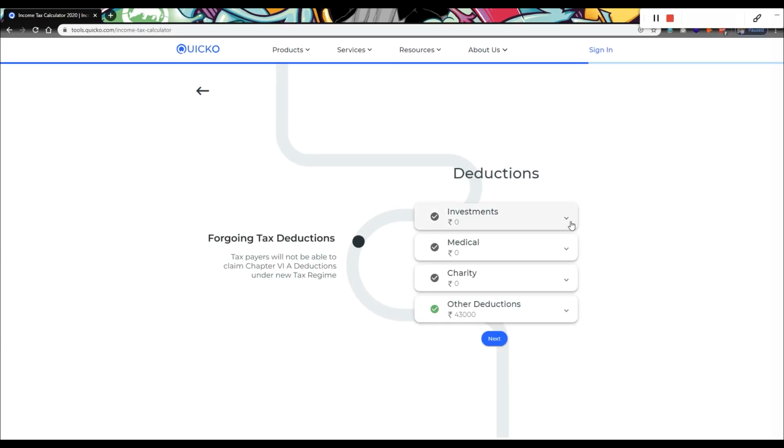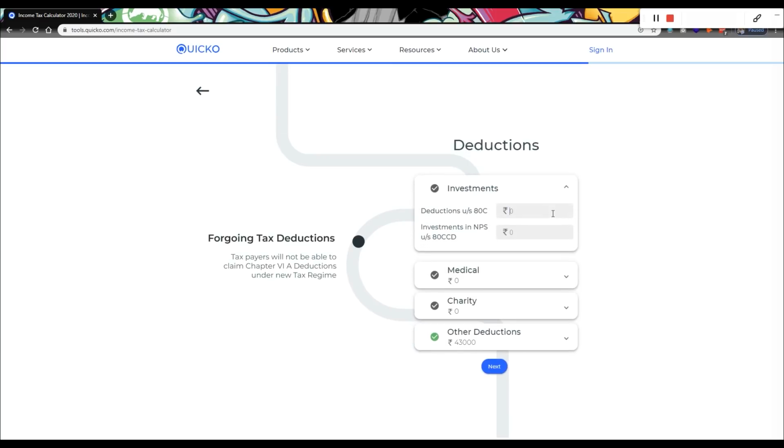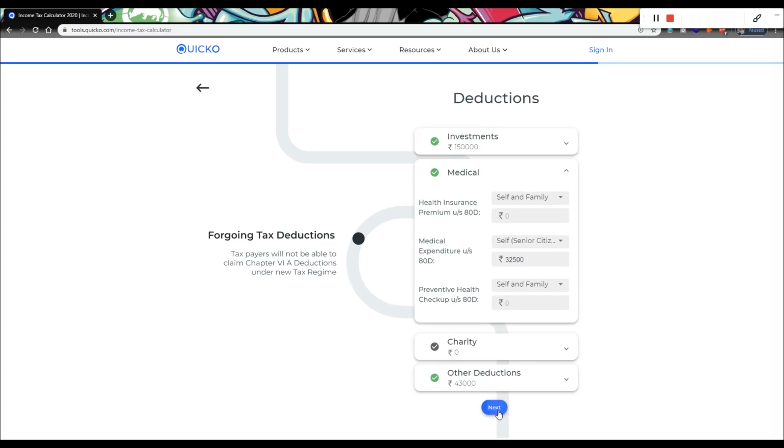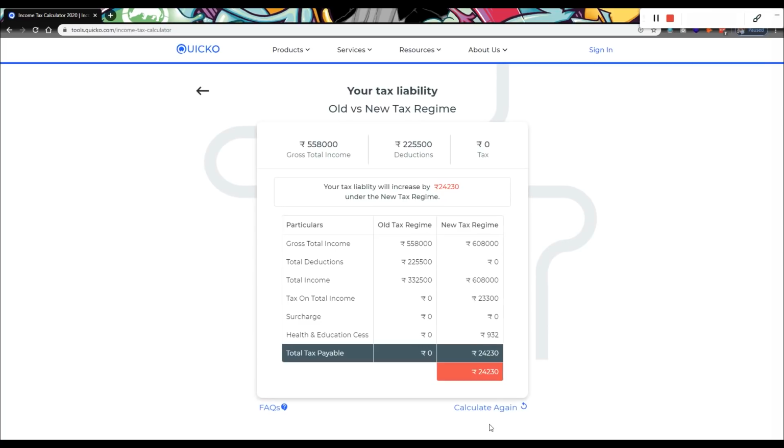Let's go on to deductions. Amount under section 80C would be 1,50,000. Let's consider the health insurance premium paid for self and family to be 32,500. Now let's compare the results.